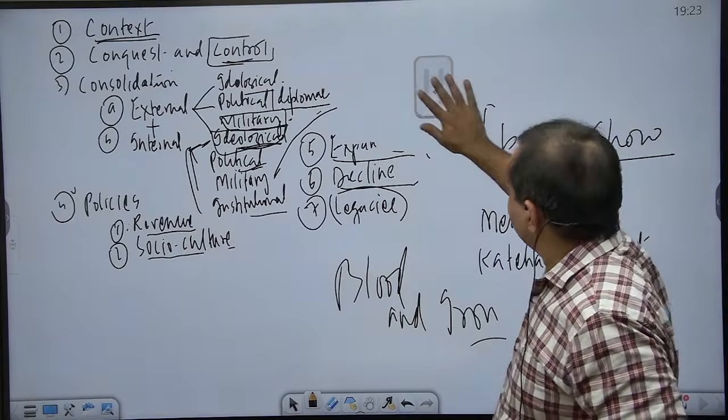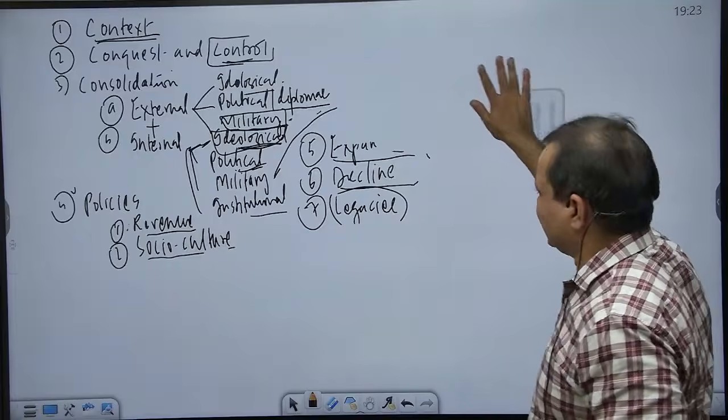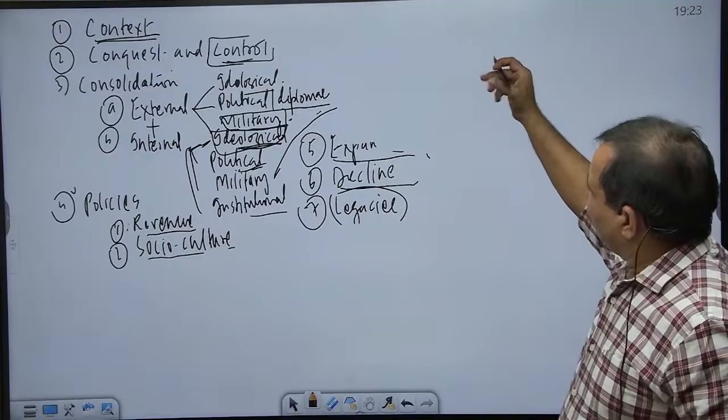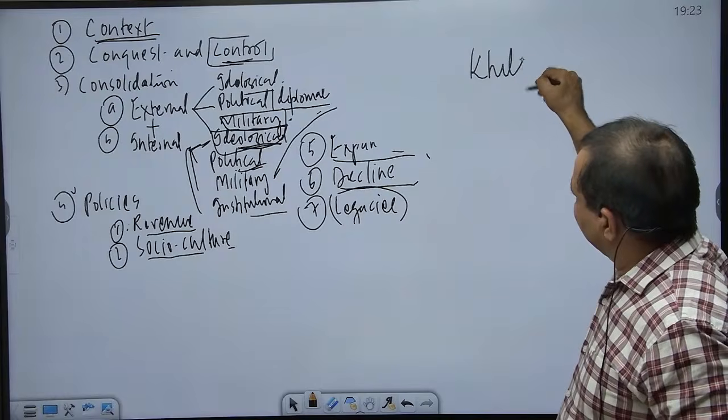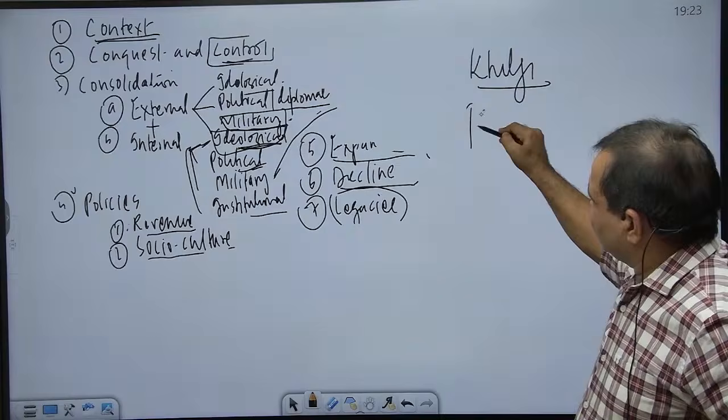Now with this we can shift to the next dynasty, and the next dynasty is the Khalji dynasty. Now in the Khalji dynasty, the first ruler is Jalaluddin Khalji.